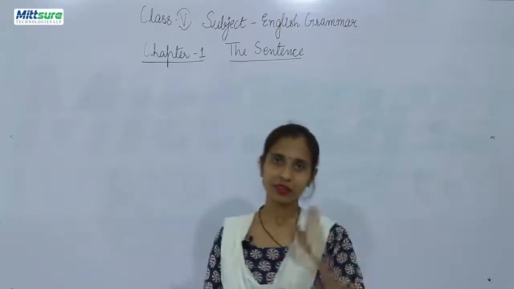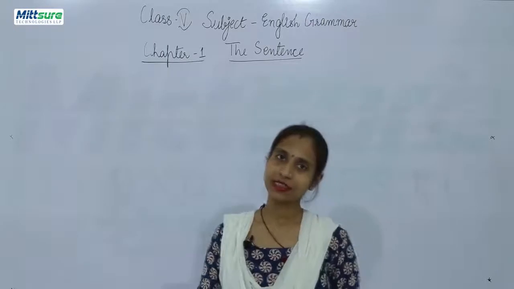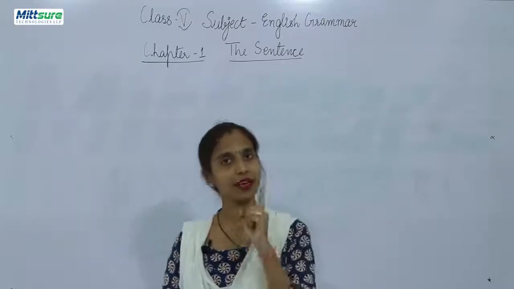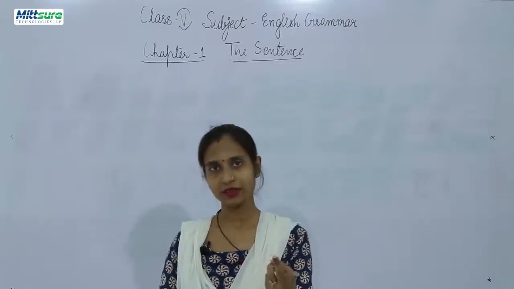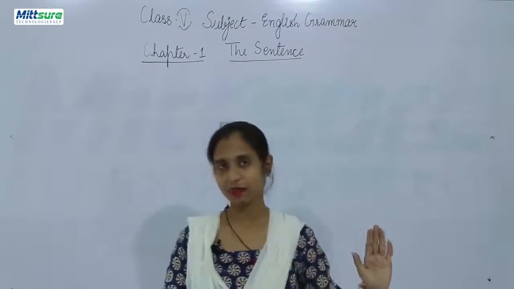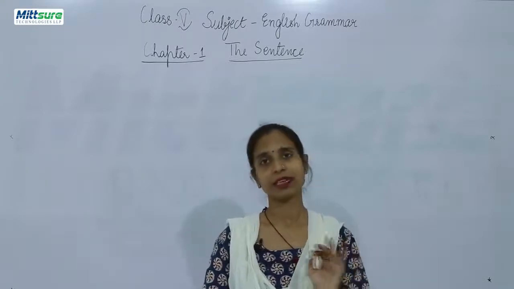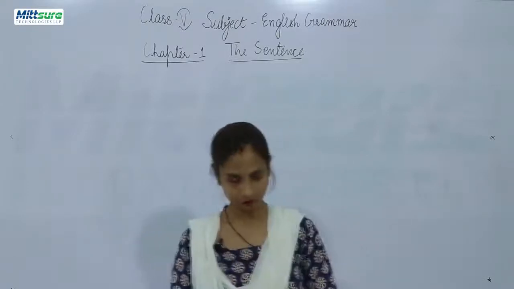So let us revise a quick recap. There are four kinds of sentences. First is assertive or declarative. Assertive and declarative sentences always state something. They are simple sentences. They start with a capital letter and end with a full stop.